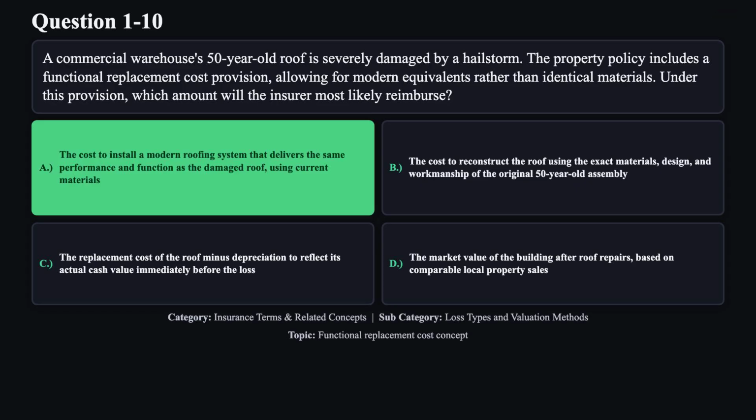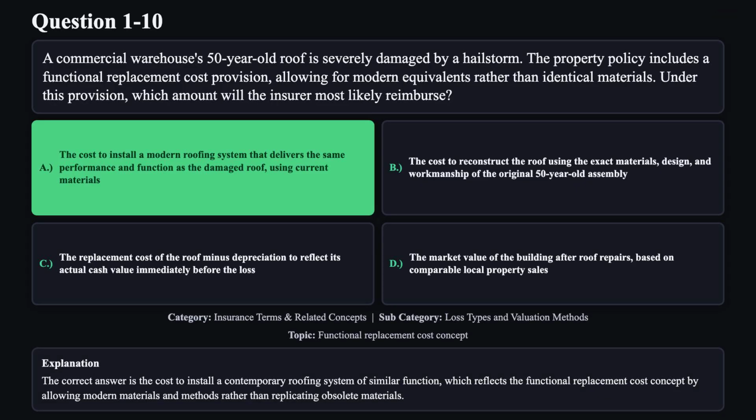The correct answer is A. The correct answer is the cost to install a contemporary roofing system of similar function, which reflects the functional replacement cost concept by allowing modern materials and methods rather than replicating obsolete materials.